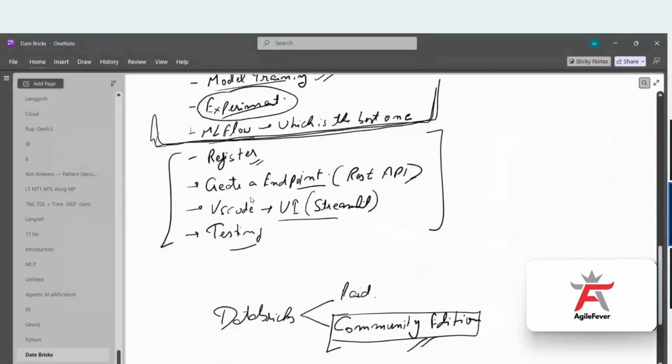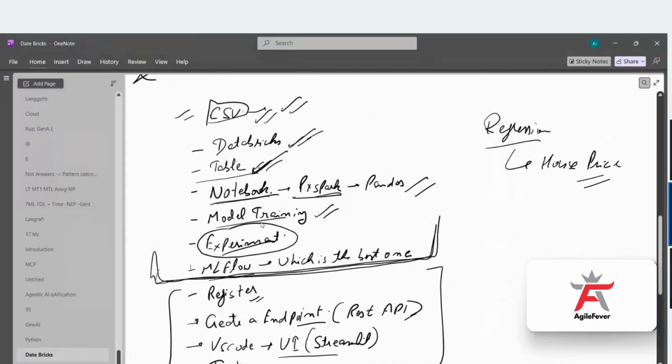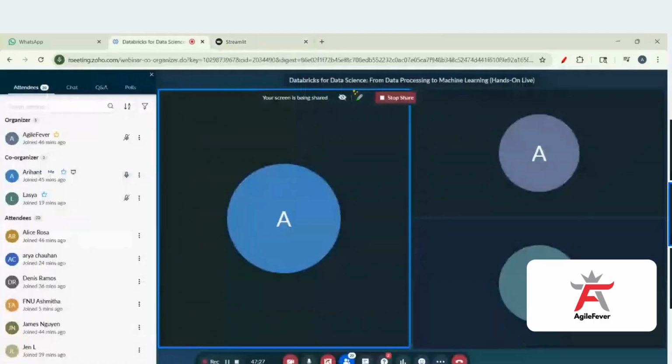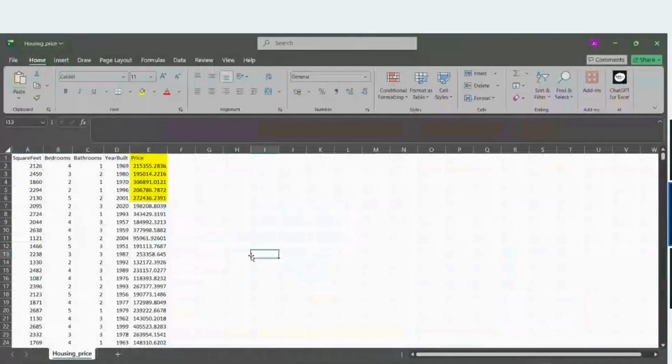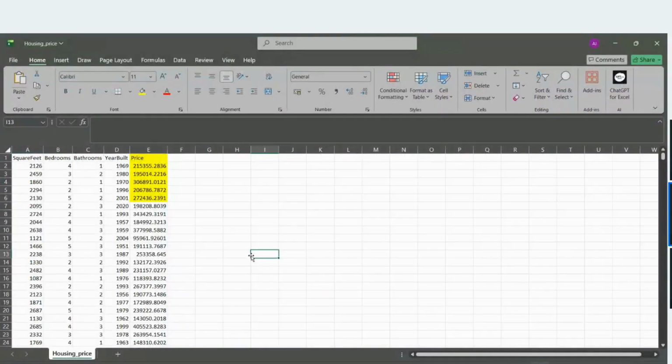Guys, is it making sense, what we have done here? How we have deployed end to end. We took the raw data in Excel form, a simple Excel. We imported it into our Databricks and created a table out of it. Why did we create a table? Because in companies, sometimes you work on Excels and sometimes on tables, so you should have exposure to both. That's why we have taken both.